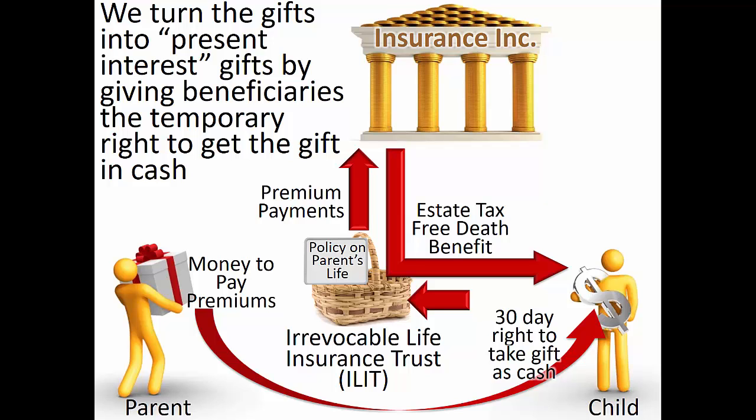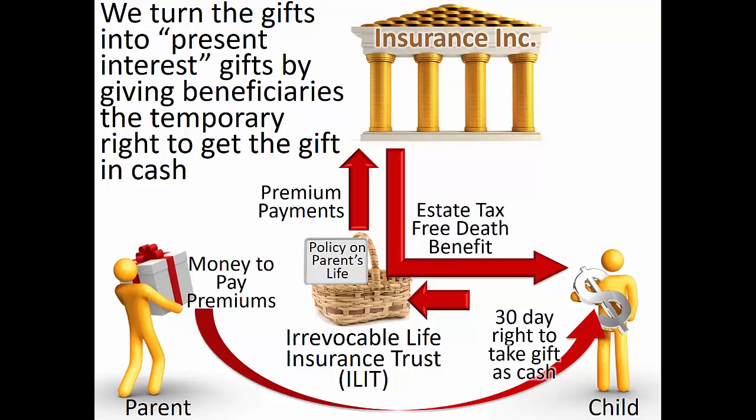This present interest gift then qualifies for the gift tax annual exclusion. For example, in 2016, each donee could receive a right to claim up to $14,000 of the transfer from each donor as immediate cash. This $14,000 transfer would generate no gift or estate tax consequences for the donor. The appellate court case that authorized this type of temporary power as a way to claim the present interest gift tax exclusion involved a taxpayer by the name of Crummey. Hence, these are known as Crummey powers.